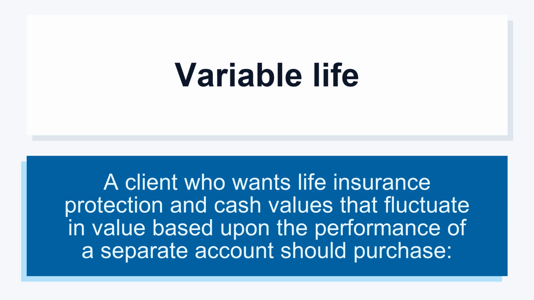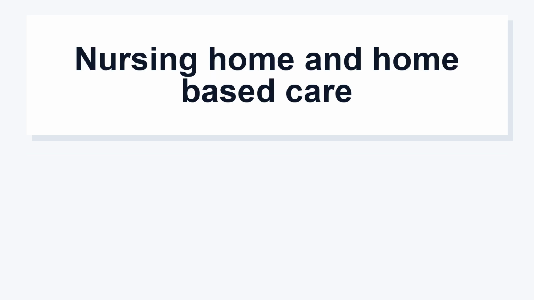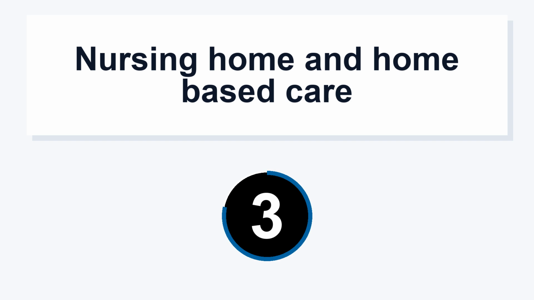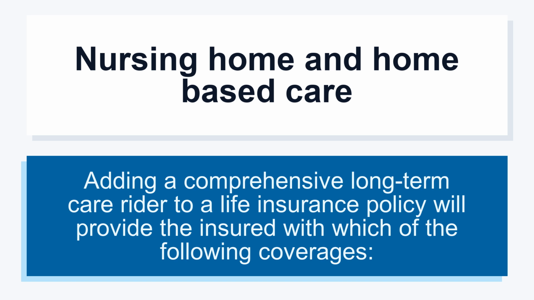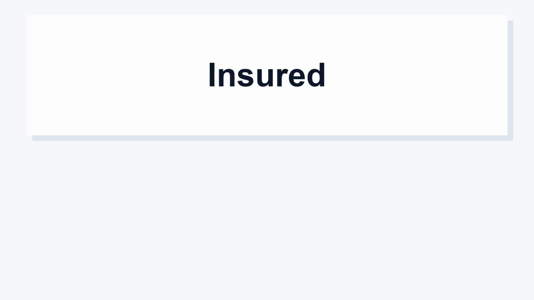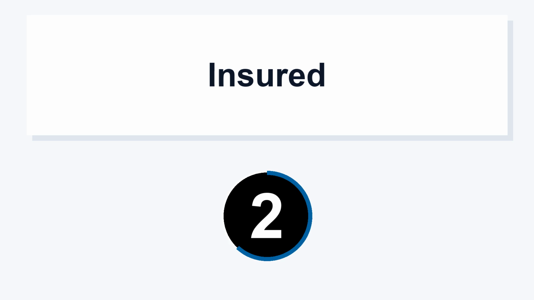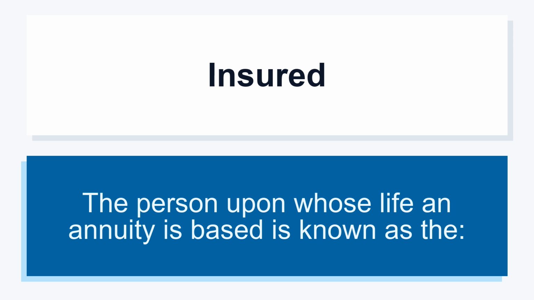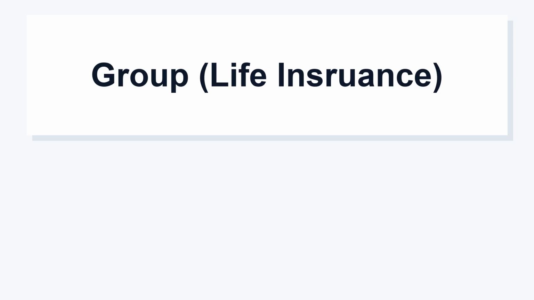A client who wants life insurance protection and cash values that fluctuate in value based upon the performance of a separate account should purchase nursing home and home-based care. Adding a comprehensive long-term care rider to a life insurance policy will provide the insured with which of the following coverages? Insured. The person upon whose life an annuity is based is known as the group life insurance.